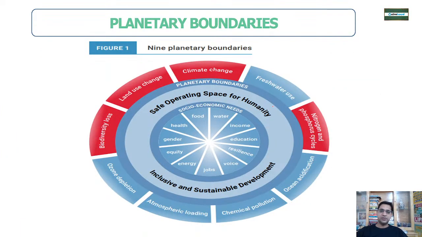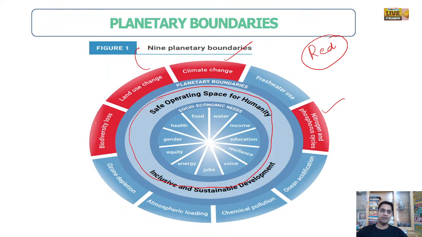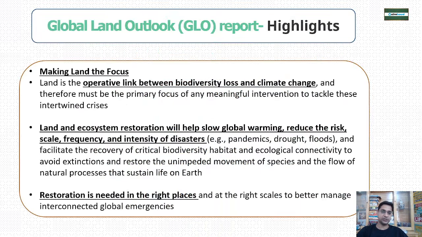Now this is the safe operating point of the 9 geochemical cycles, and if you are crossing that, you are outside that boundary. So if you look at the red color, the nitrogen phosphorus cycle, climate change, land use changes, and biodiversity loss have already crossed this line. Rest all are under the boundaries, but these 4 have crossed the boundaries.